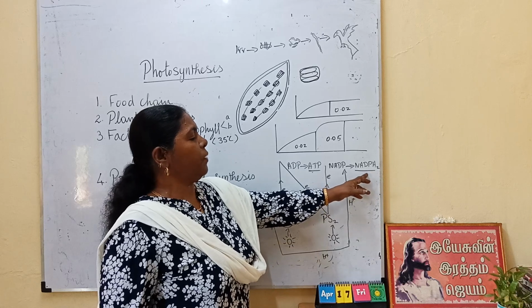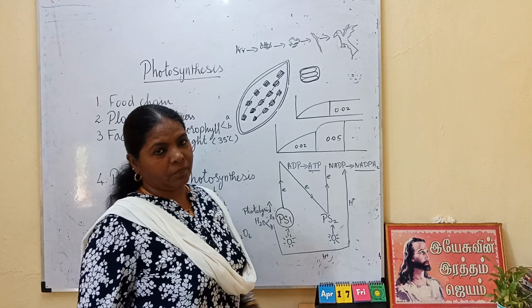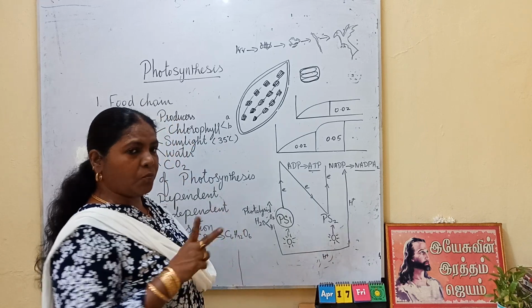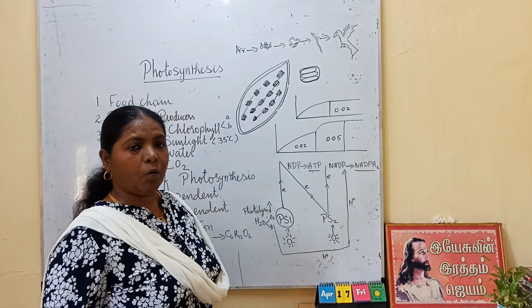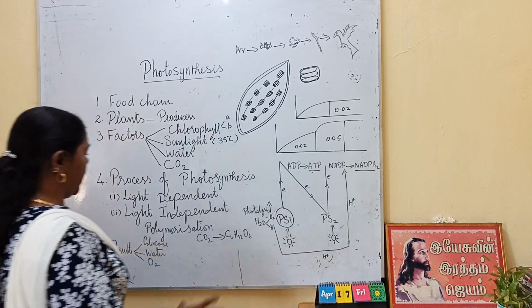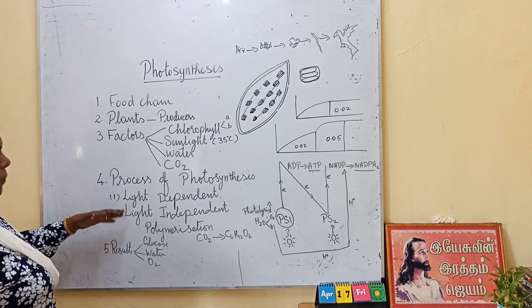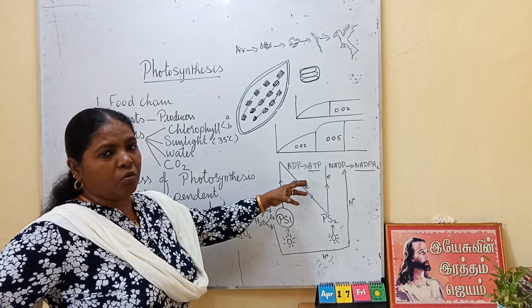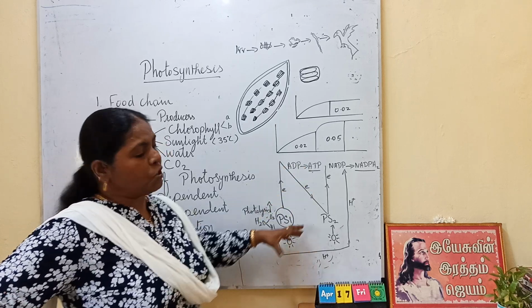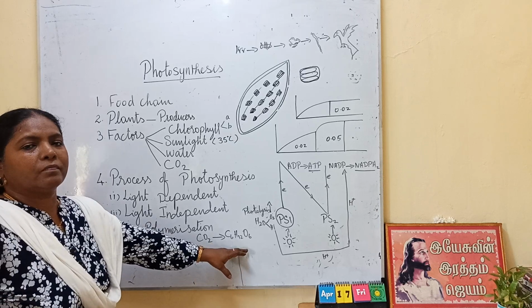So NADPH2 is another energy molecule. So here two energy molecules are being produced, ATP and NADPH2. Okay. So this takes place in the light dependent reaction. In the light independent reaction, these energy molecules are utilized to convert carbon dioxide into glucose.